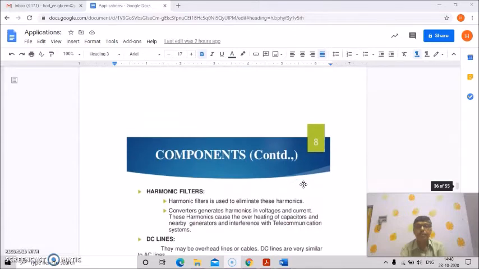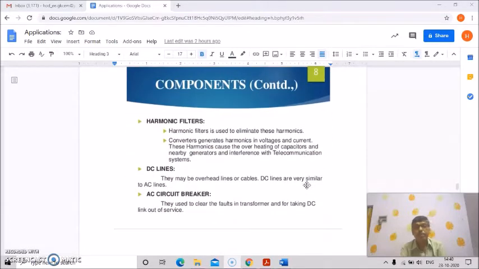Now, harmonic filters. Harmonic filters are used to eliminate harmonics. Electrical energy consists of a fundamental plus higher order harmonics, and converters generate harmonics in voltages and currents. These harmonics cause overheating of capacitors and nearby generators and interfere with telecommunication systems. So harmonic filters are a must.